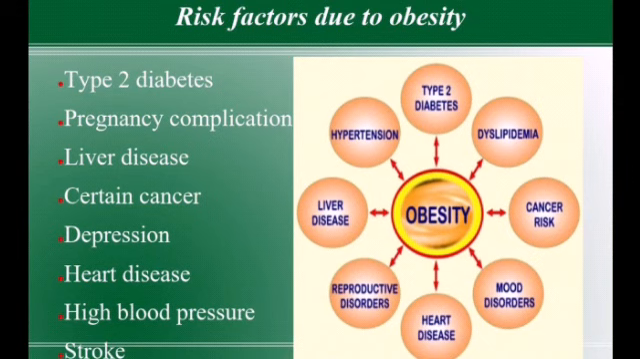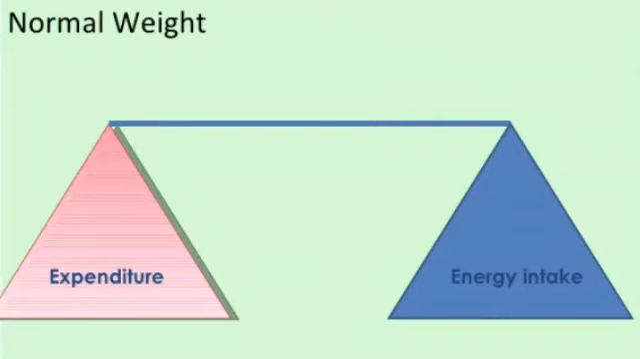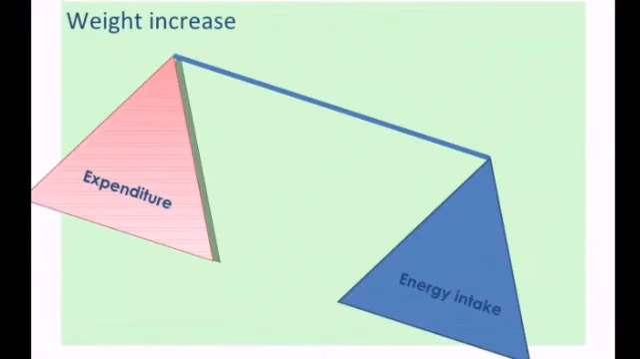Now we will discuss some risk factors due to obesity: type 2 diabetes, pregnancy complications, liver disease, certain cancers, depression, heart disease, high blood pressure and stroke. In this slide, I am showing you if your energy intake is equal to expenditure, then your weight will be normal. In this slide, I am showing you if you take more calories, energy intake will be more, expenditure will be less, then weight will increase.